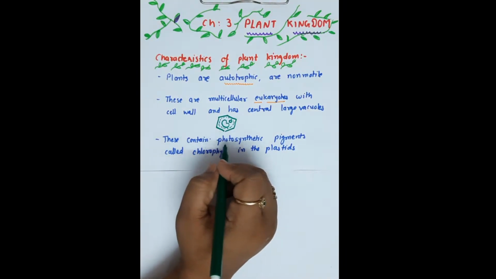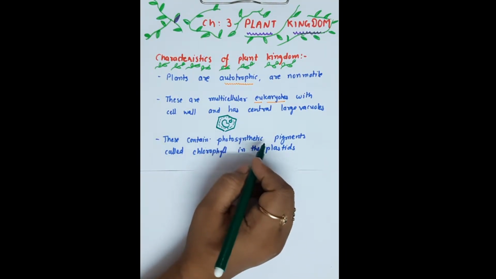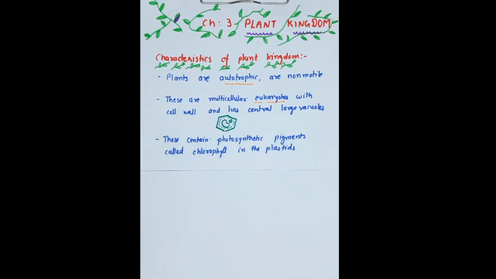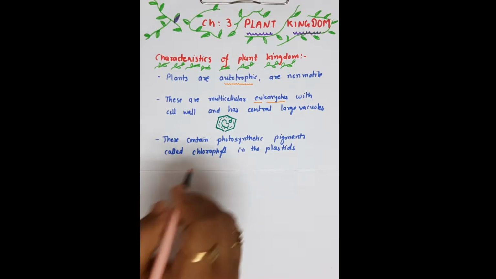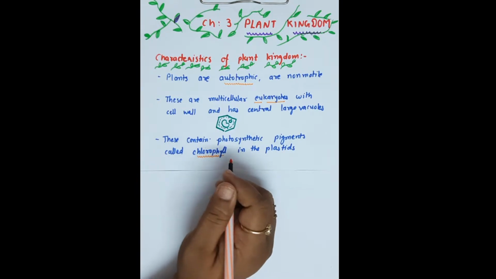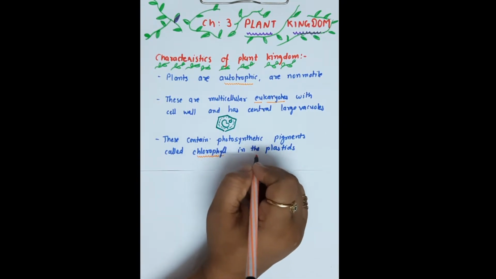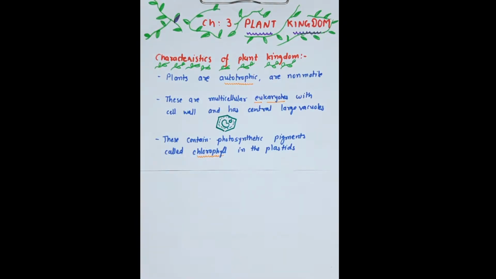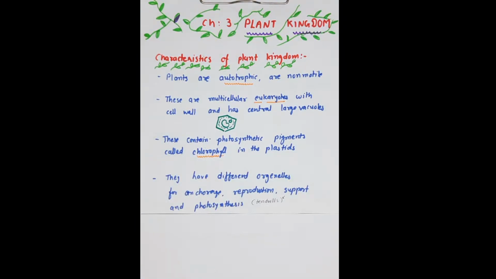Plants contain photosynthetic pigments known as chlorophyll. We know there are different kinds of chlorophyll: chlorophyll A, B, C. And this chlorophyll is located in plastids, in the chloroplast, the organelle which carries out photosynthesis, specifically in the thylakoid.